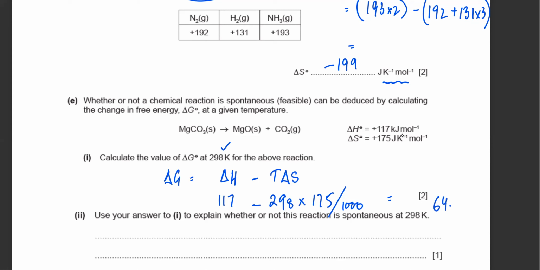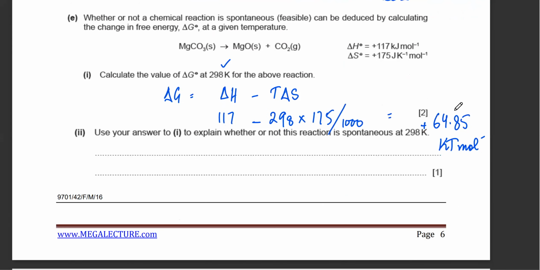Yeah, we're getting positive 64.85 kilojoules per mole. Anyway, that's positive. So is it going to be spontaneous or not spontaneous if you have a delta G which is positive? What does that mean? Positive means that the reaction needs energy overall. So it's not going to be spontaneous unless you give it energy.